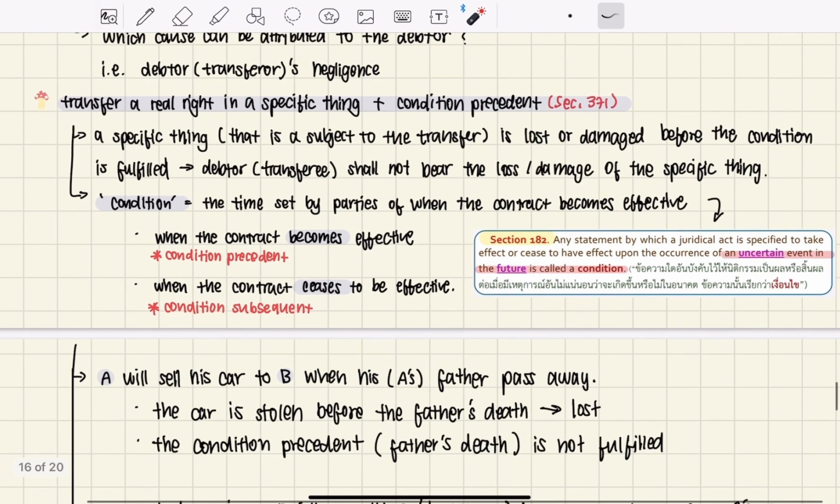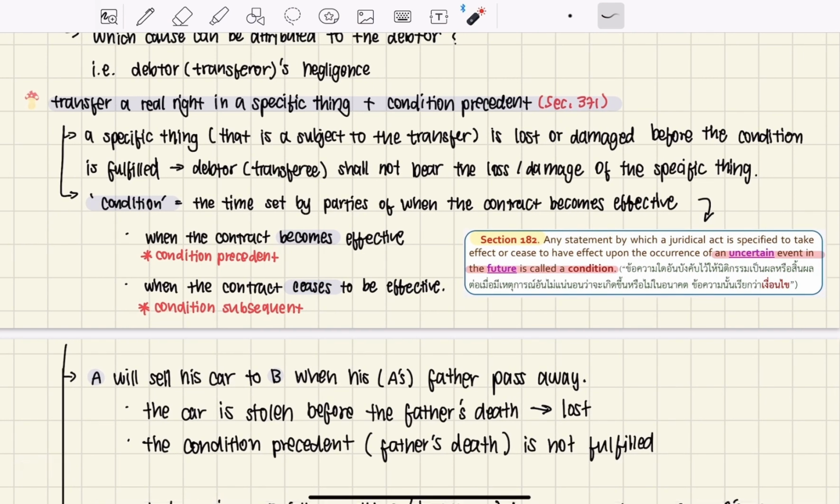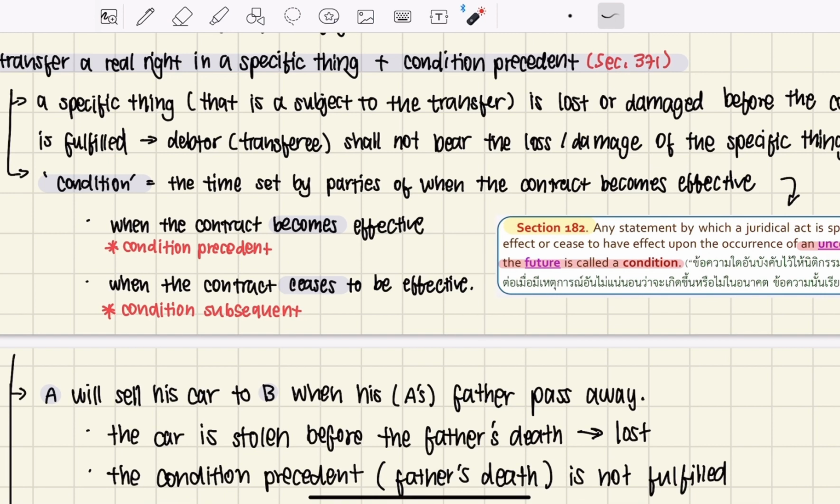So second is a transfer of a real right in a specific thing, the same thing, but with a condition precedent. So the specific thing that is the subject of the transfer is lost or damaged before the condition is fulfilled. The debtor shall not bear the loss or damage of the specific thing. So what is a condition? A condition is like the time set by the parties of when the contract becomes effective or ceases to be effective. So there are two types of conditions.